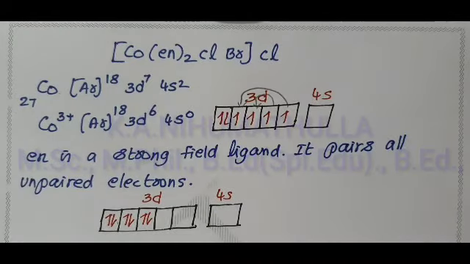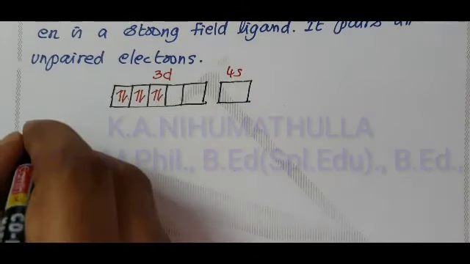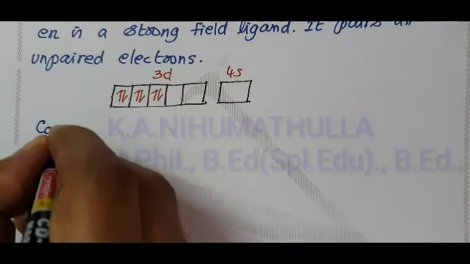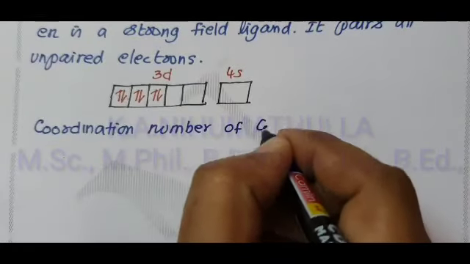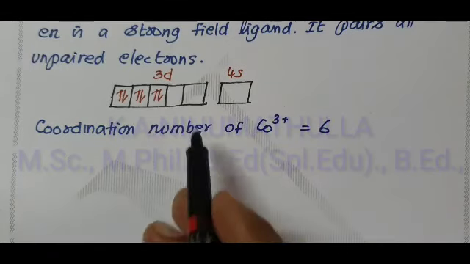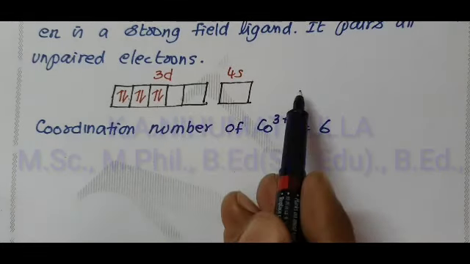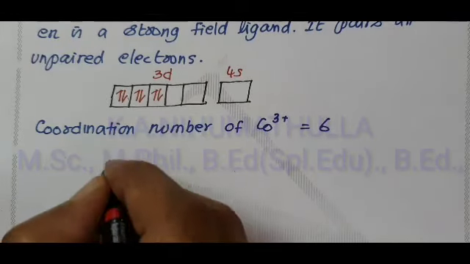Now, the coordination number of cobalt 3+ is 6. What is meant by coordination number? The number of chemical bonds formed between the central metal ion and the ligands is called the coordination number. The coordination number of Co3+ is 6. Therefore, the central metal ion provides 6 vacant orbitals, equal to its coordination number.